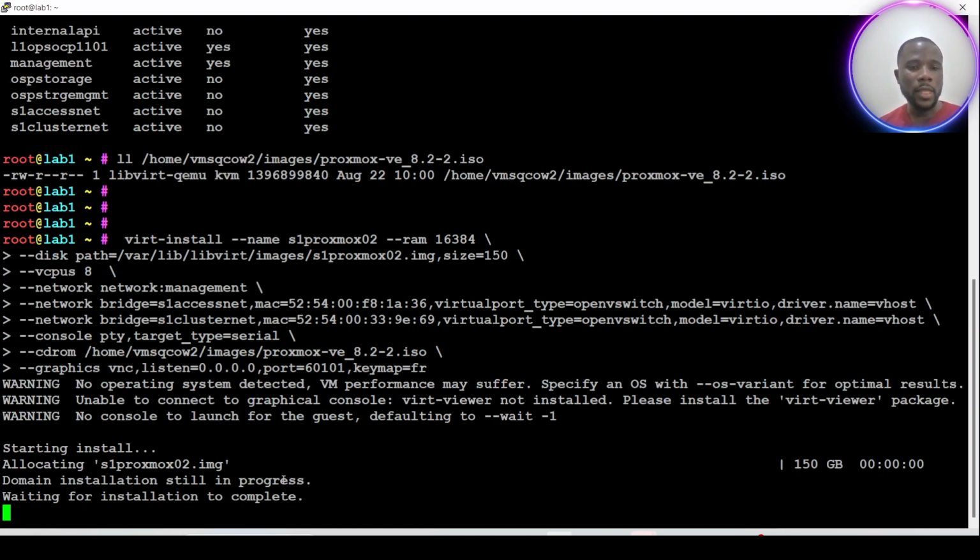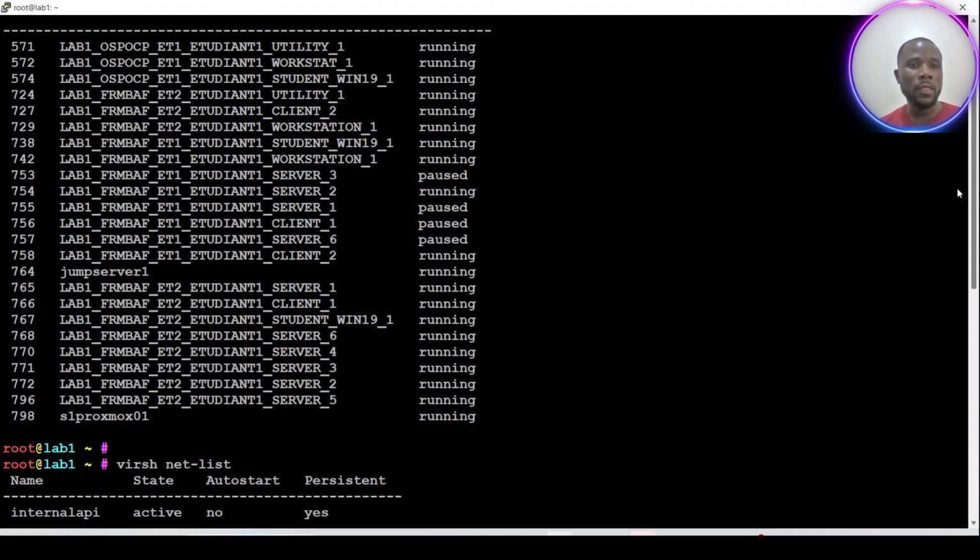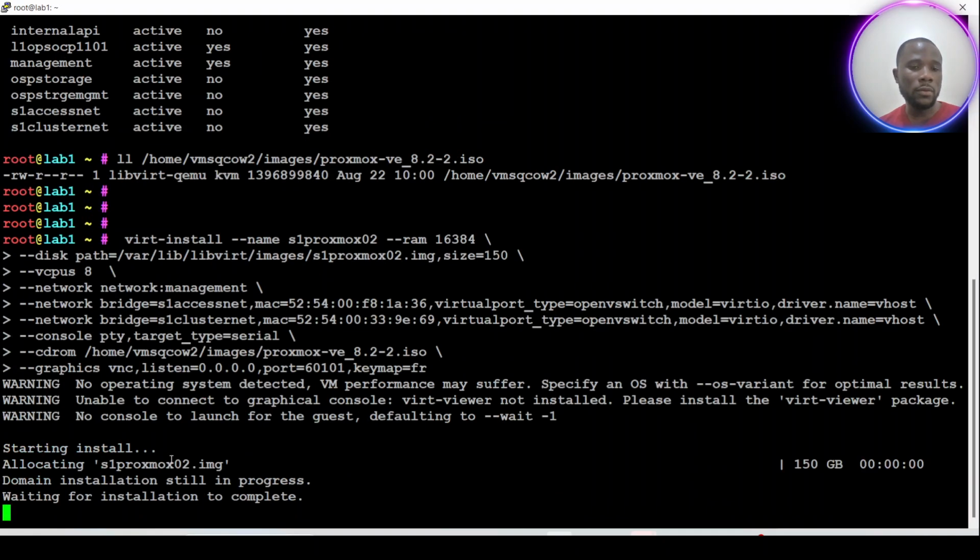Great. Now I will connect to the console of this node through this physical node. To make my life easier, I will connect through a virtual machine. I have already deployed a Windows machine here. I will connect on this virtual Windows machine to make it easier to reach the console of this new node. So let's go on this Windows machine.